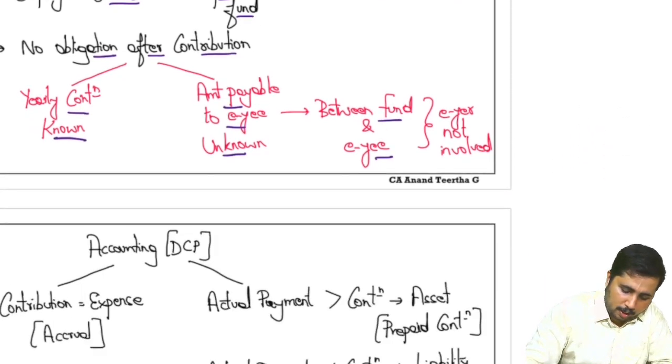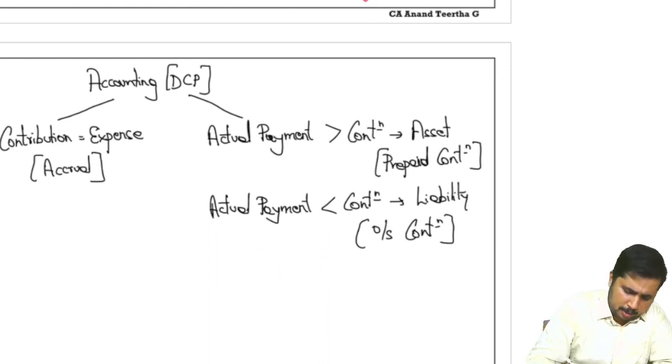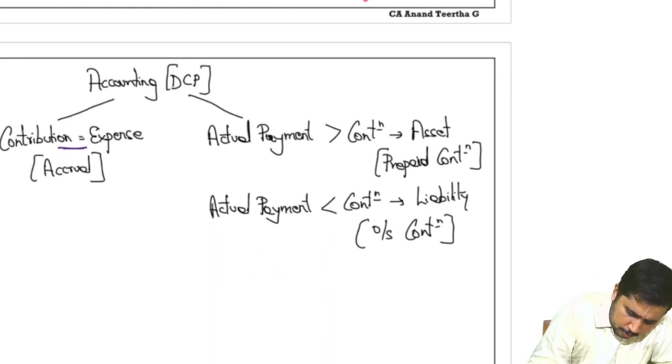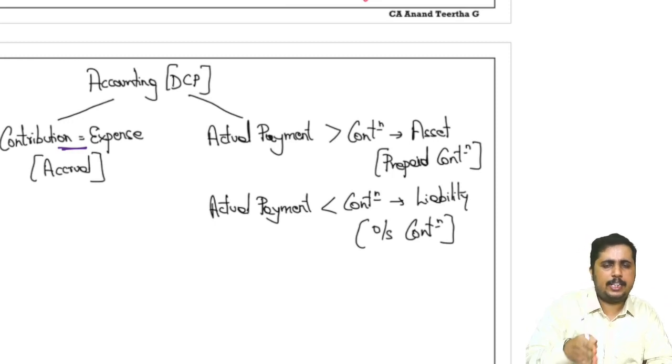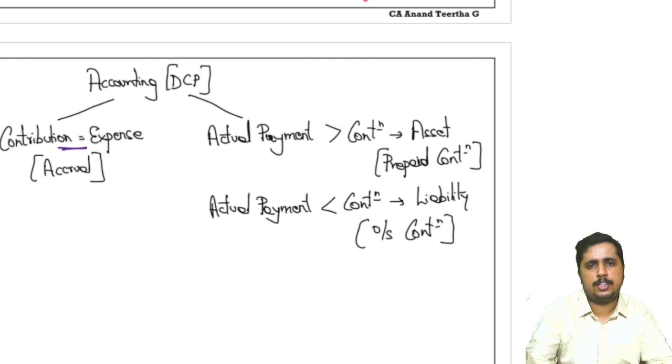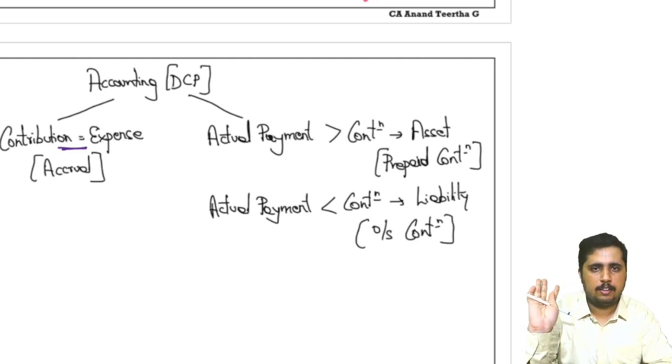Now, how do you record this contribution plan then? Again, same as short-term employment benefit. Whatever contribution I make is my expense. Okay, this year you worked for my organization, which means it is my duty to pay you once you retire. Therefore, in your name, I have contributed 50,000 to the fund. Done. That is my expenditure for this year. Okay, no additional factors will be covered here. Directly, whatever contribution I make, contribution account debit to bank account.